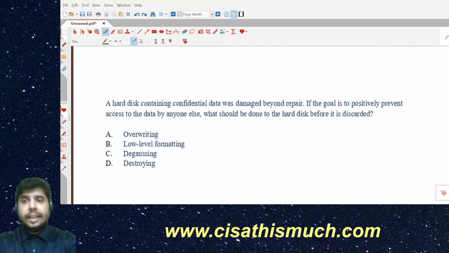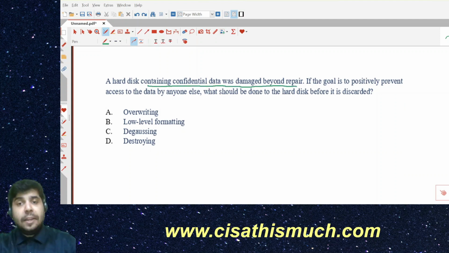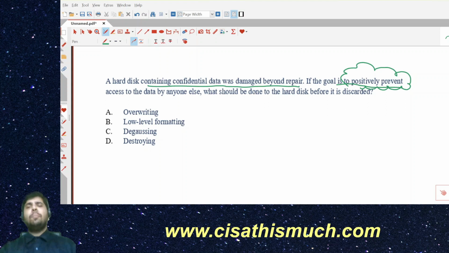Okay. So the first question is: a hard disk containing confidential data was damaged beyond repair. If the goal is to positively prevent access. Why I'm repeating all these words is because you have to get that reading skills. You have to grasp the emotion of the question, what that question is trying to convey. The question will definitely give you some hints when they use some words.